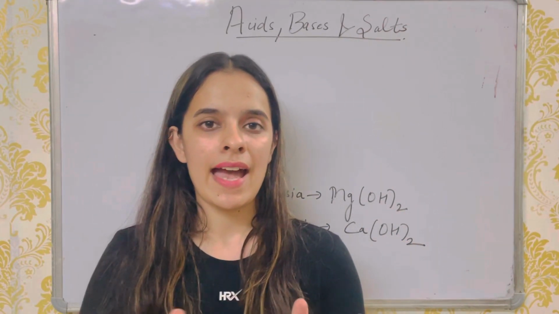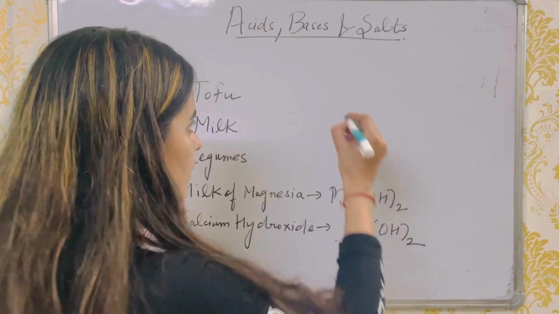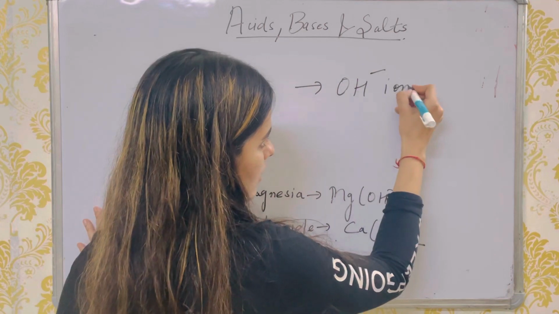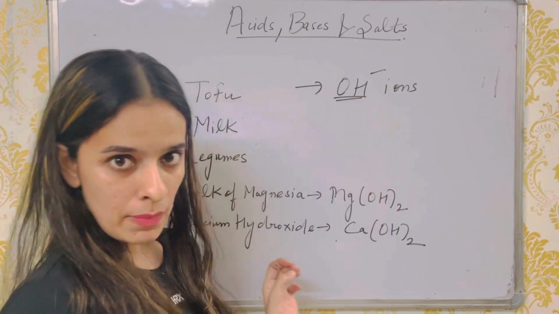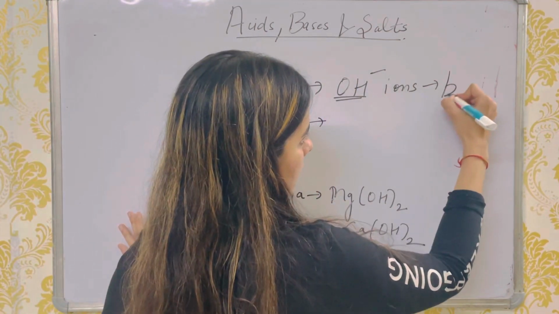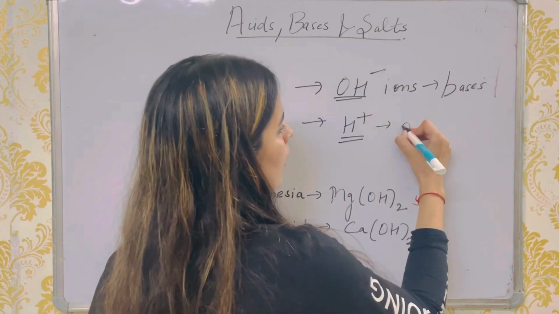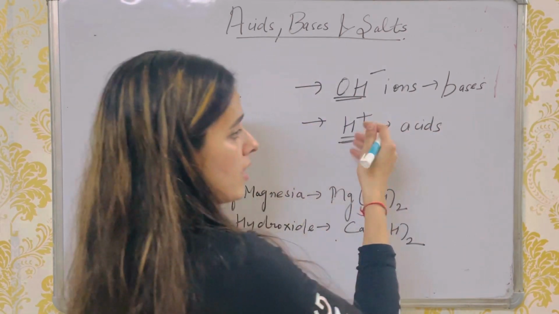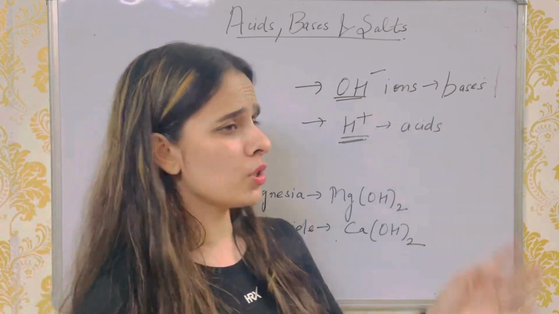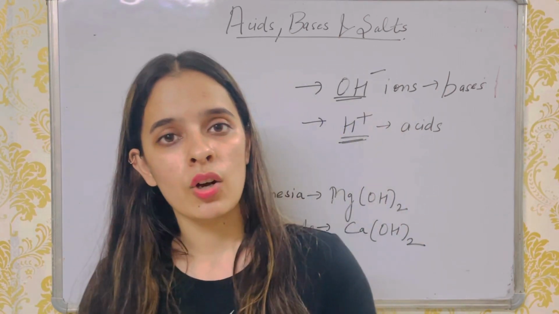One more thing: how can we identify whether it is a base or an acid? Bases have more OH negative ions. If you see OH present in any compound, then you can say that it is a base. And acids produce H positive ions. When they are dissolved in water, they give hydronium ions, H positive ions. And bases produce OH negative ions. In this way, you can identify in a reaction whether it is an acid or a base.